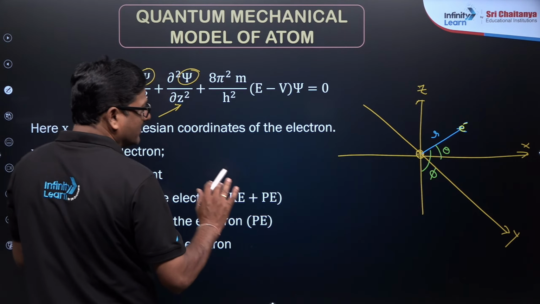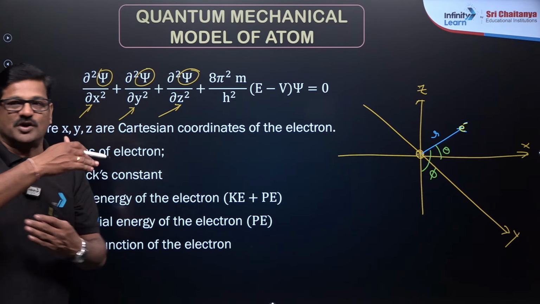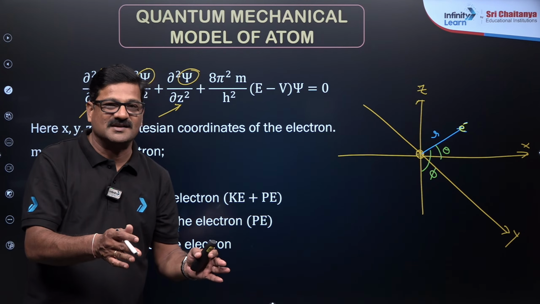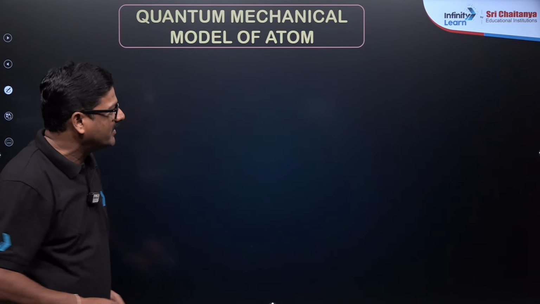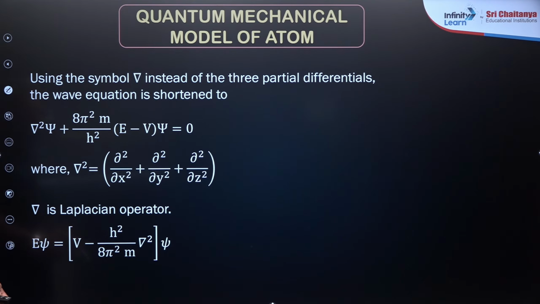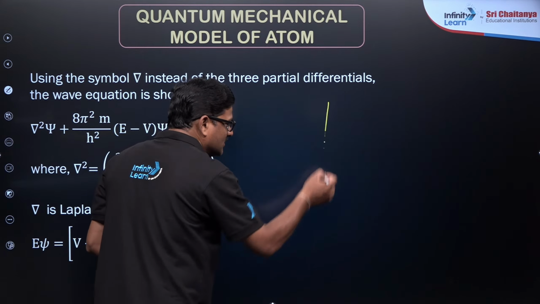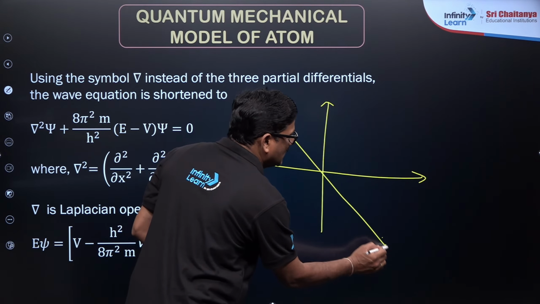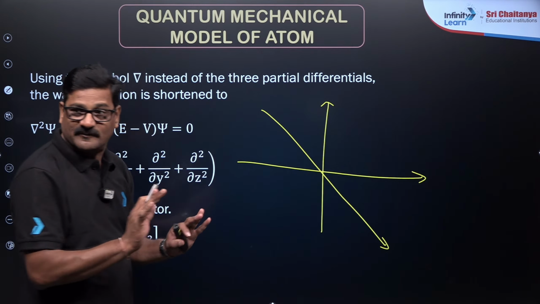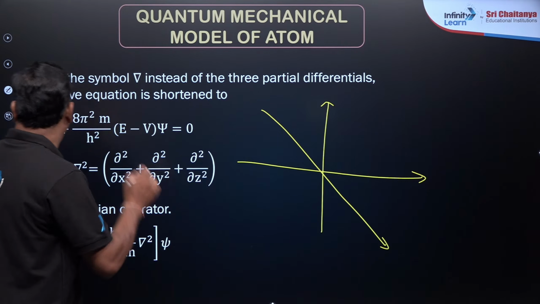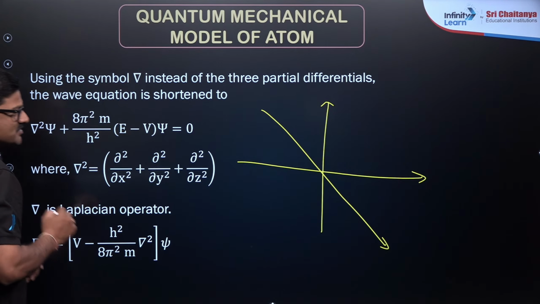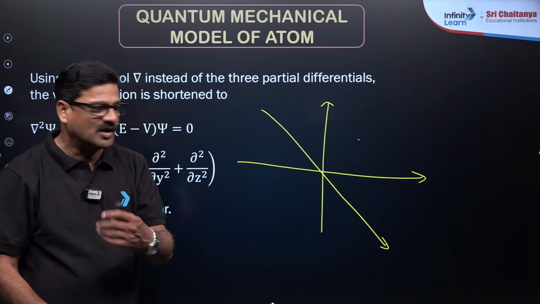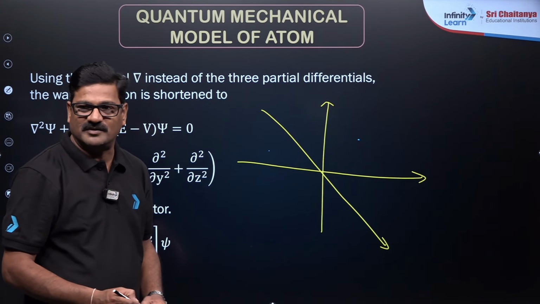On solving this, multiple times you have to solve this equation, not you, it is solved like that, and the probability of finding an electron is seen here. How is it seen? Look at this. This is an x-axis, z-axis, and this is your hydrogen atom. Once this hydrogen Schrodinger wave equation is solved, probably the electron may be found here. Again you solve it, probably the electron may be found here.